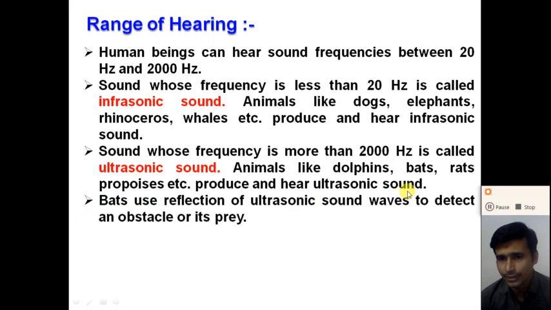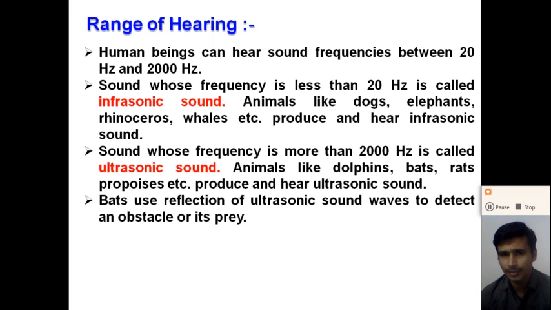So ultrasonic sound has a higher frequency. The frequency of the ultrasonic sound is greater than 2000 hertz, and the frequency of the infrasonic sound is less than 20 hertz. So these two sounds, infrasonic sound and ultrasonic sound, cannot be heard by human beings, but some animals can produce and hear them, right?